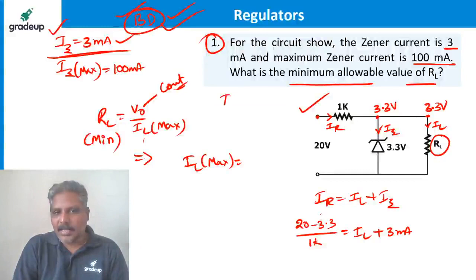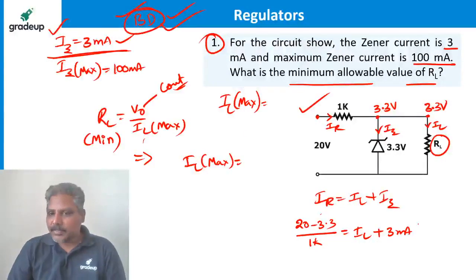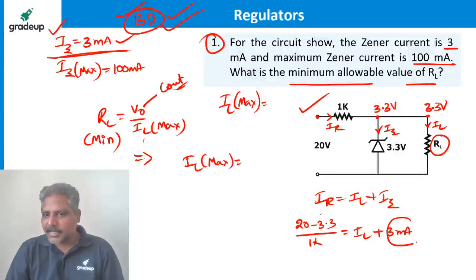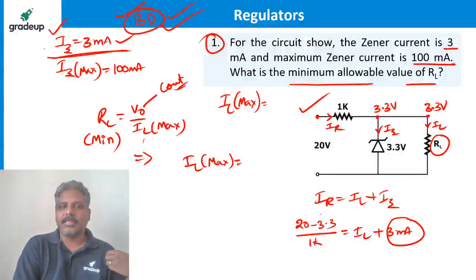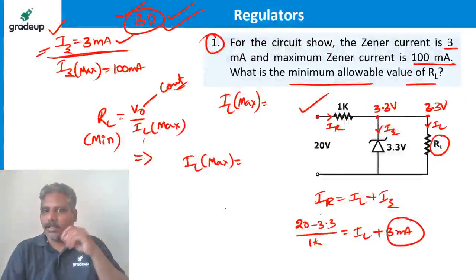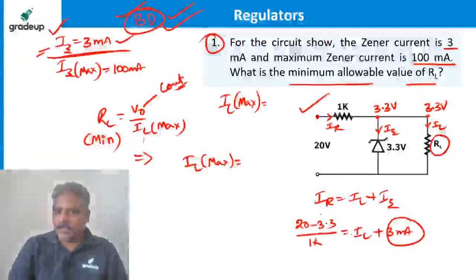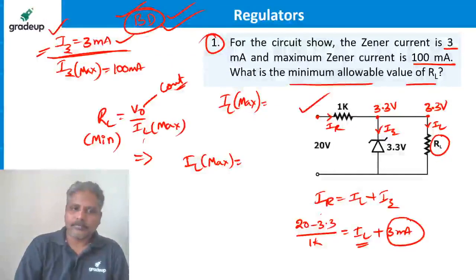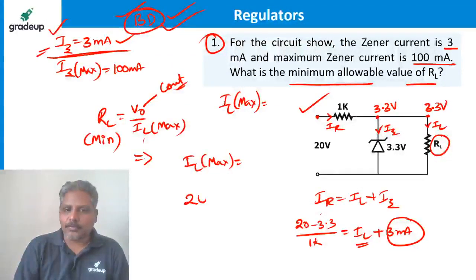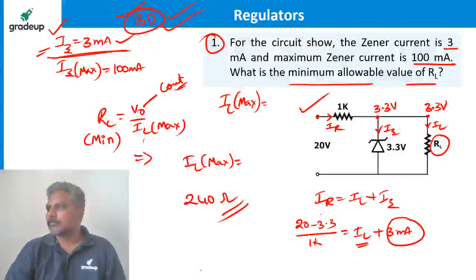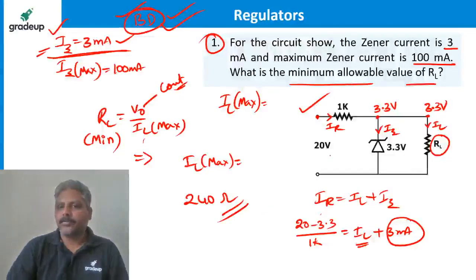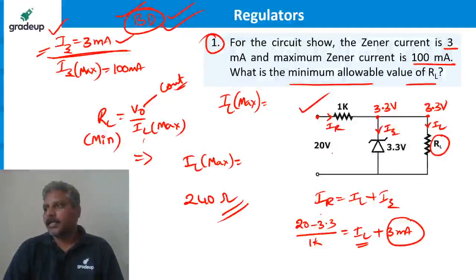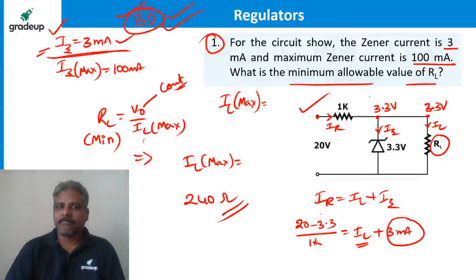So can I call it IL maximum now? Because what I have taken here is the minimum value of the current. So when this is subtracted from this, IL is going to be maximum. Substitute that, you are going to get 240. 240 volts. Perfect. Everybody is okay for this?